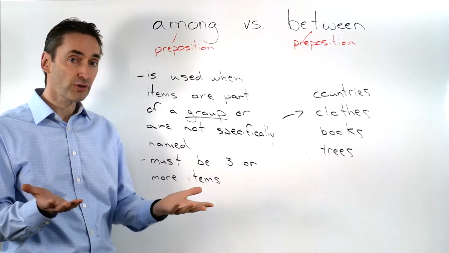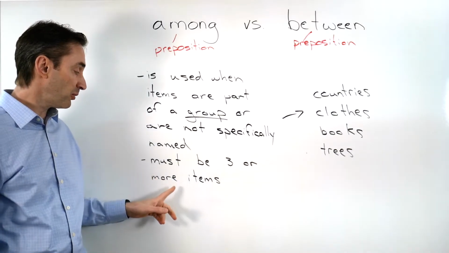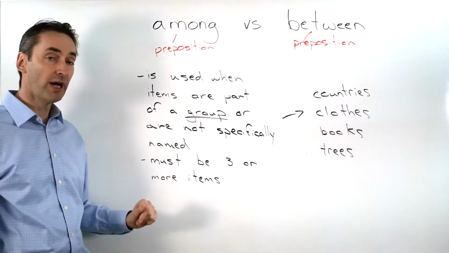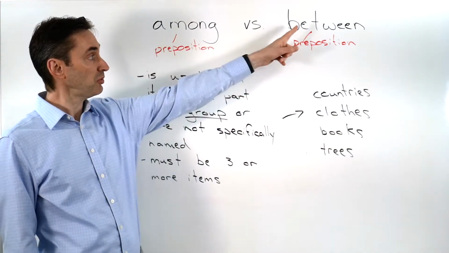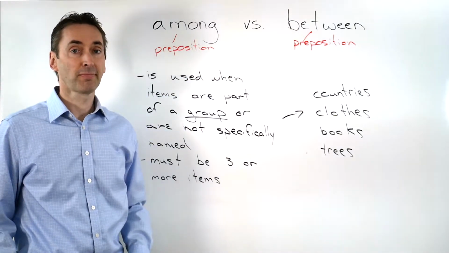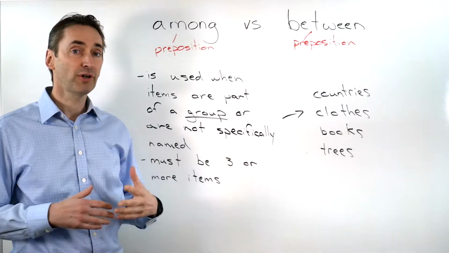If it's not a group, there must be three or more items. If there are only two items, we would use between. Only if there are three or more items do we use among.